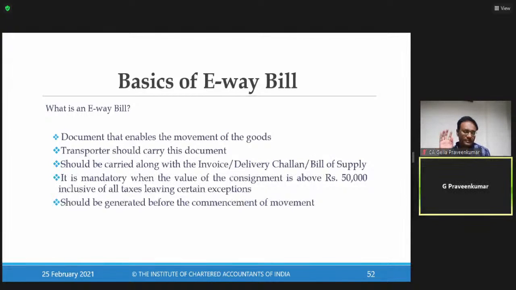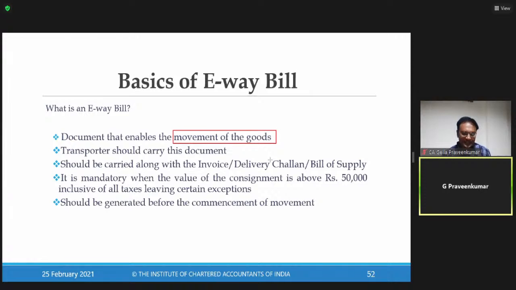Now, what is an e-way bill? This is a document which is enabling movement of goods. I repeat, this is a document which is enabling movement of goods. So what do you mean by movement of goods? Transporting goods from one place to another place.